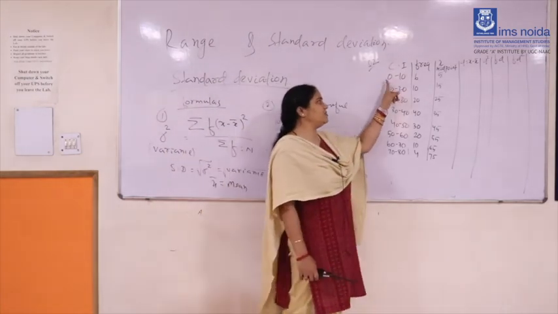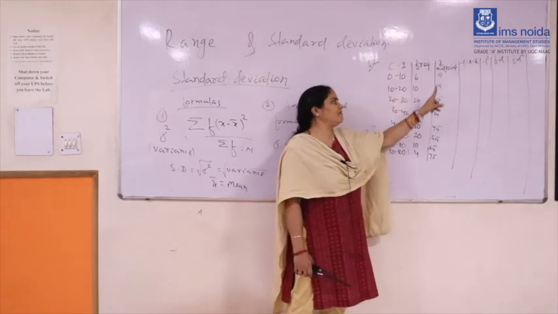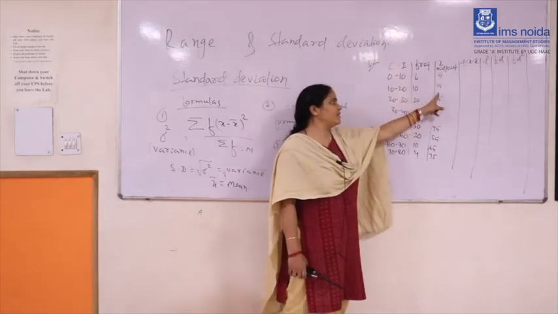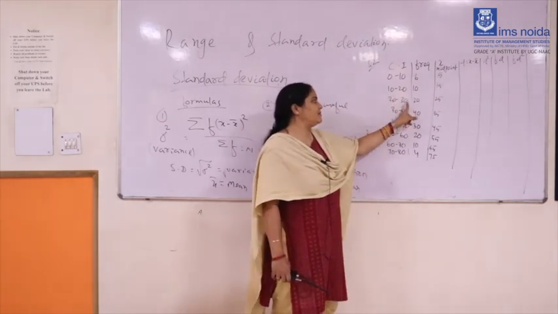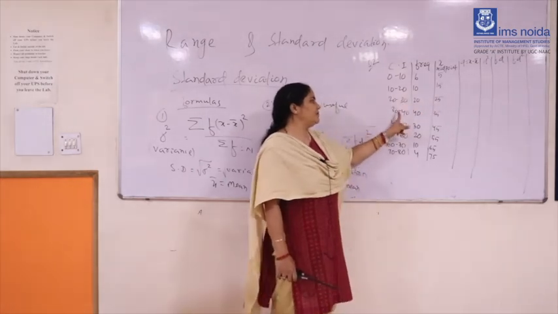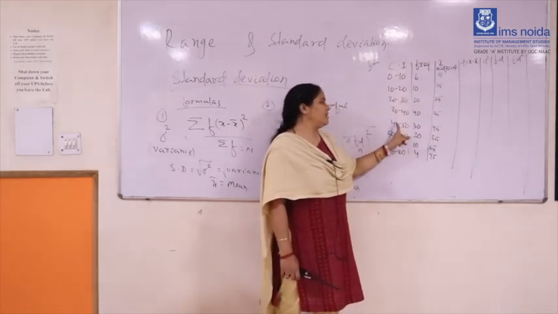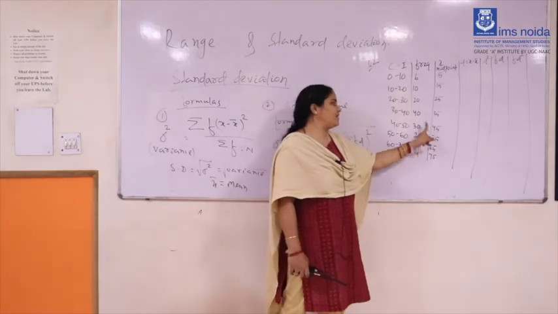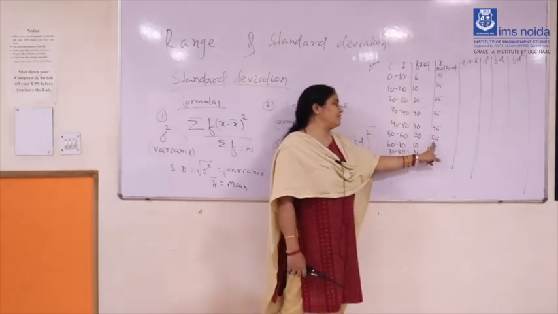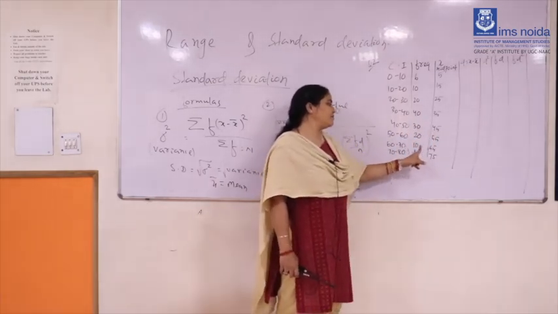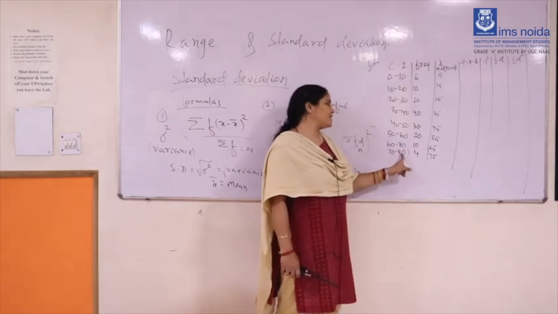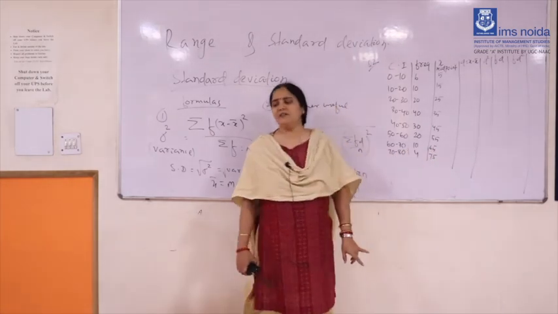You know that (0 plus 10) by 2 you are getting 5, (10 plus 20) by 2 you are getting 15, (20 plus 30) by 2 you are getting 25, (30 plus 40) by 2 you are getting 35, (40 plus 50) by 2 you are getting 45, (50 plus 60) by 2 getting 55, (60 plus 70) by 2 getting 65, (70 plus 80) by 2 you are getting 75.